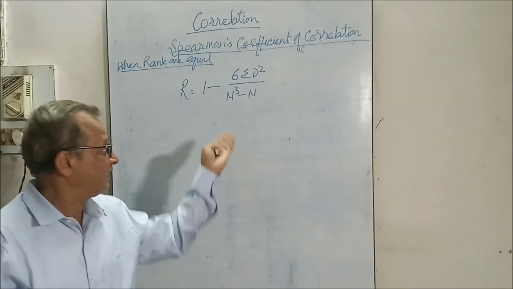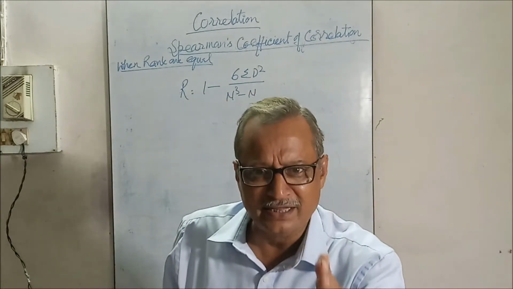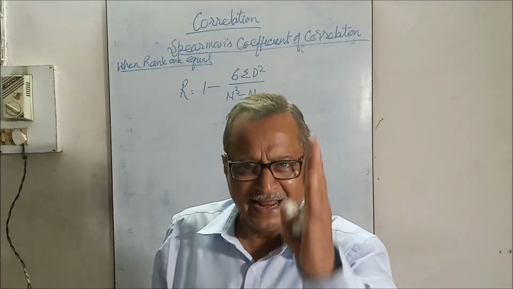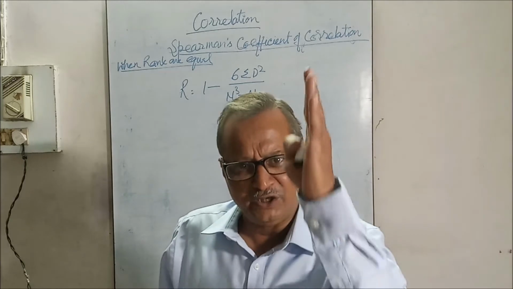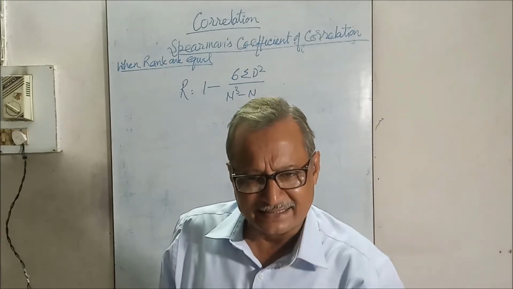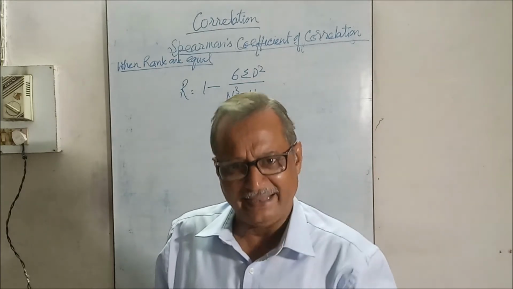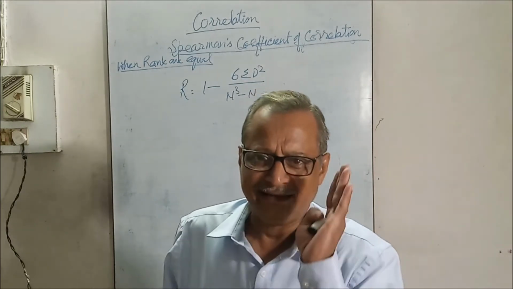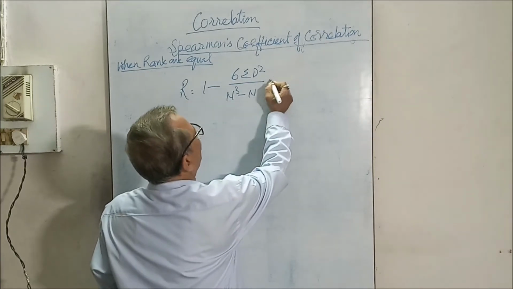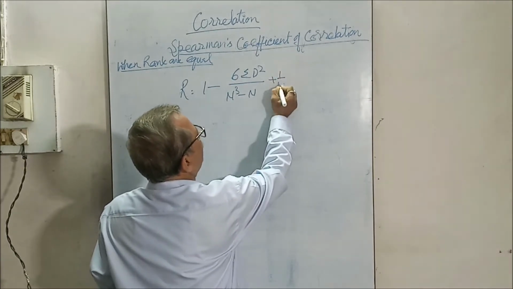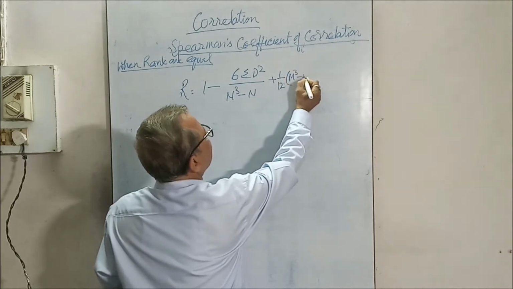Then what extension is there? If the ranks are the same, meaning the values are standing on the same footing, the same ranking, then the formula is to be extended, that is plus 1 by 12 m cube minus m.